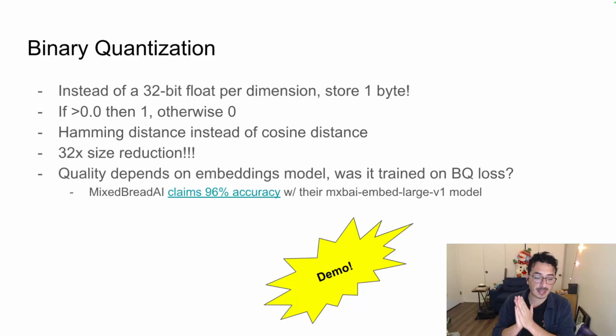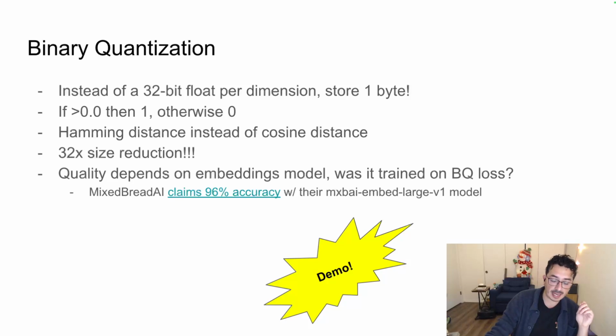And instead of cosine distance similarity, you use Hamming distance because you just have bit vectors. With Hamming distance, for the query and document, you just compare the zeros and ones, and if they match, it's a 1. If it doesn't, it's a 0. Doing that is much faster than doing a cosine distance similarity. And it's also less space, 32 times less space. So usually those queries run a lot faster.